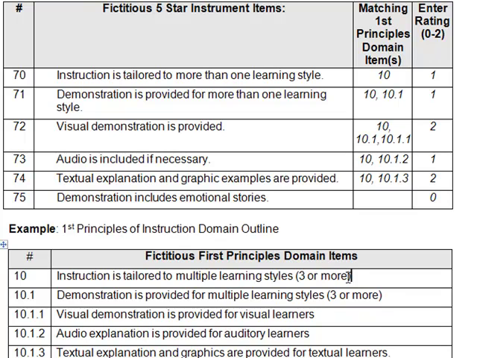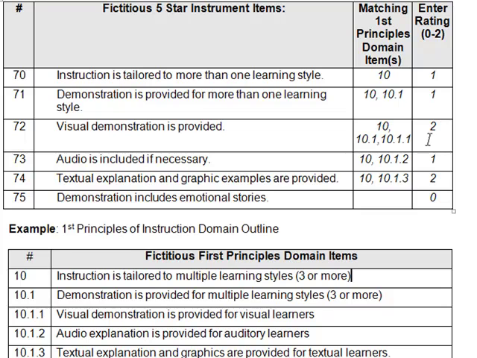If we continue on, we have 72, "Visual demonstration is provided." We look down here and 10.1.1 says, "Visual demonstration is provided for visual learners." Okay, that's a match at 10.1.1. Also, as a demonstration, it matches 10.1, which deals with multiple types of items, so it fits under 10.1, and 10 matches all these levels. We give it a 2, so it's complete.